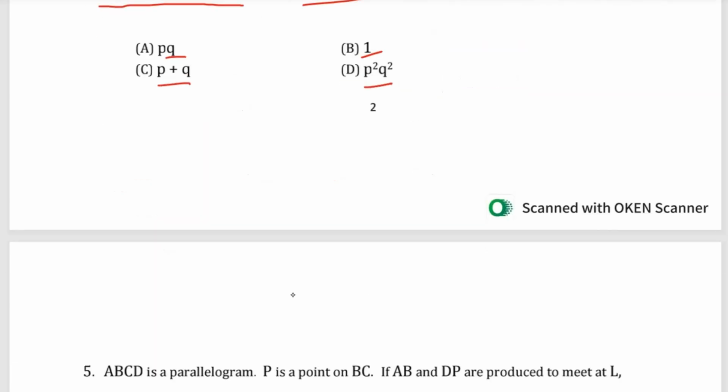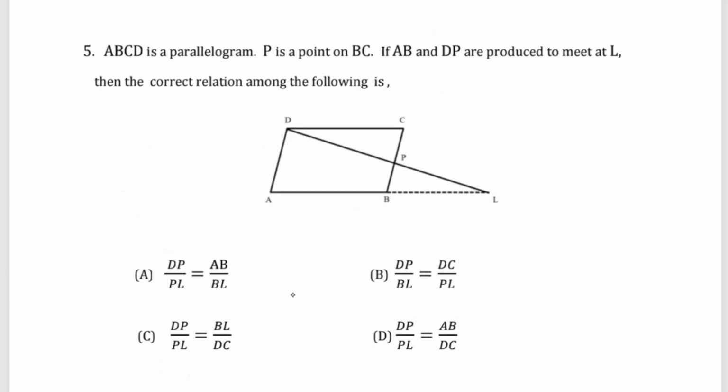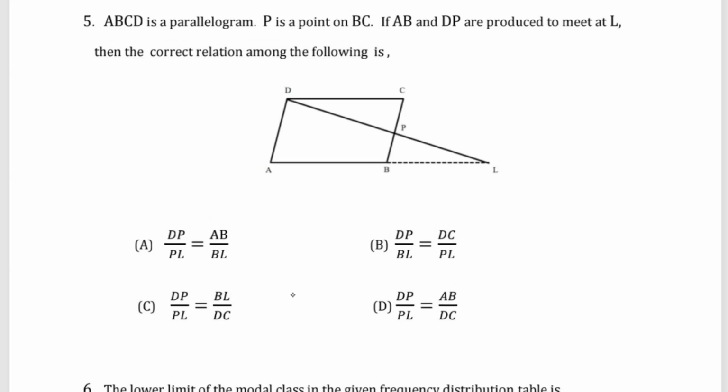Then question number 5: if ABCD is a parallelogram, P is a point on BC. If AB and DP are produced to meet at L, then the corresponding relation among the following is: DP by PL is equal to AB by BL, DP by BL is equal to DC by BL, DP by PL is equal to BL by DC, DP by BL is equal to AB by DC. Which is the correct relation we need to find.